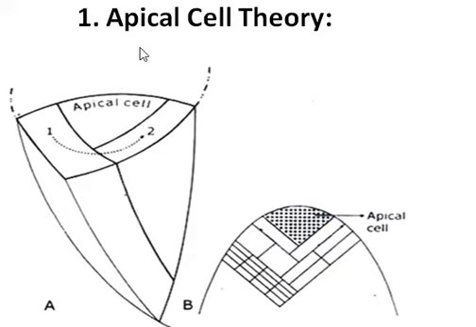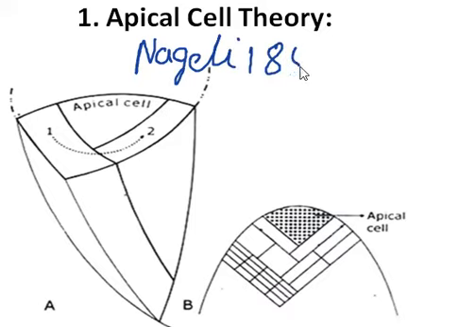This theory was proposed by Nageli in 1858. He observed a single tetrahedral apical cell in the root apex of a number of vascular cryptogams. The division in this apical cell on its upper three sides gives rise to the tissue of the body of the root, and the root cap is derived from its base.